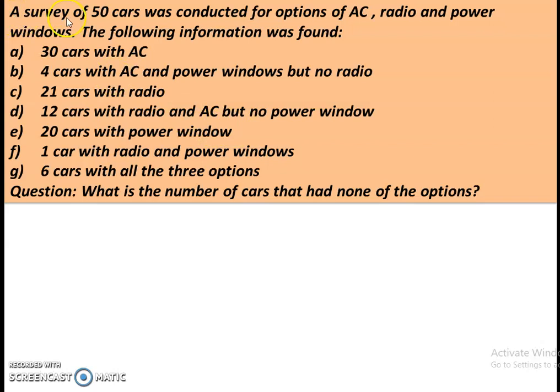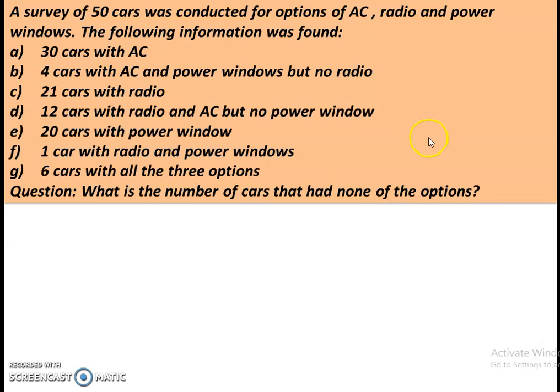So it is given that a survey of 50 cars was conducted for options of AC, radio and power windows. The following information was found: 30 cars with AC, 4 cars with AC and power windows but no radio. So we have been given this information, and we need to calculate the number of cars that had none of the options. This type of question we can solve using Venn diagram, and we have discussed Venn diagram in detail in a separate video. You can find the link given in the description box.